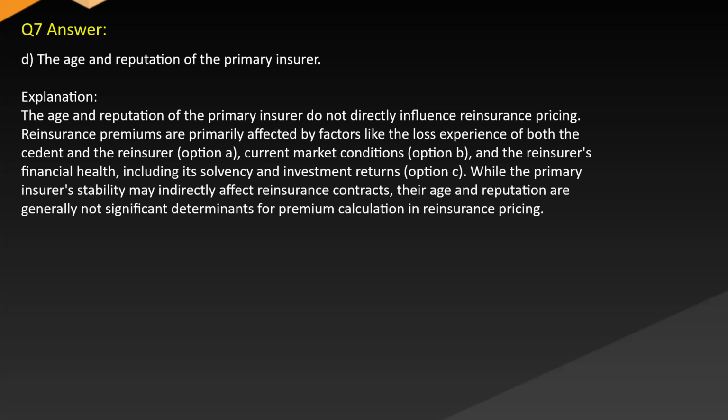Answer: D. The age and reputation of the primary insurer. Explanation: the age and reputation of the primary insurer do not directly influence reinsurance pricing. Reinsurance premiums are primarily affected by factors like the loss experience of both the cedent and the reinsurer, Option A, current market conditions, Option B, and the reinsurer's financial health, including its solvency and investment returns, Option C. While the primary insurer's stability may indirectly affect reinsurance contracts, their age and reputation are generally not significant determinants for premium calculation in reinsurance pricing.